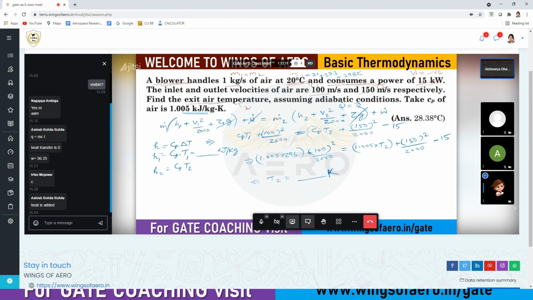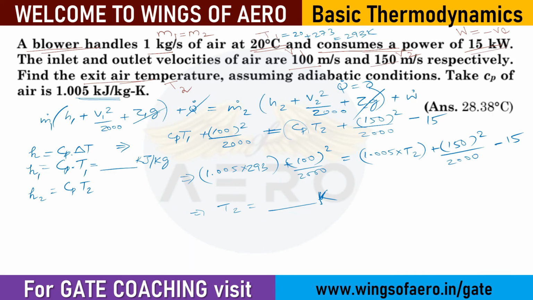Ma'am, 28.7. You're getting it in Kelvin or in degree Celsius? In degree Celsius, ma'am, 28.7. Yes. If you're finding in 28.7 degrees Celsius, it's okay.